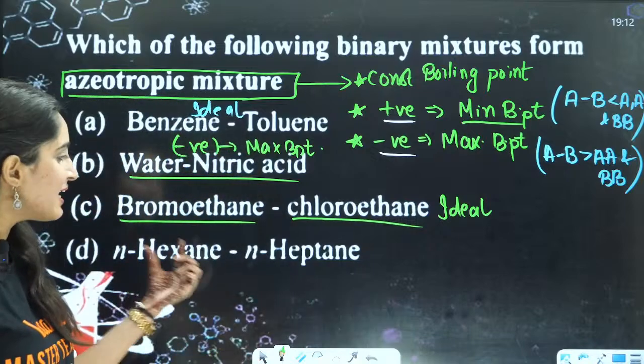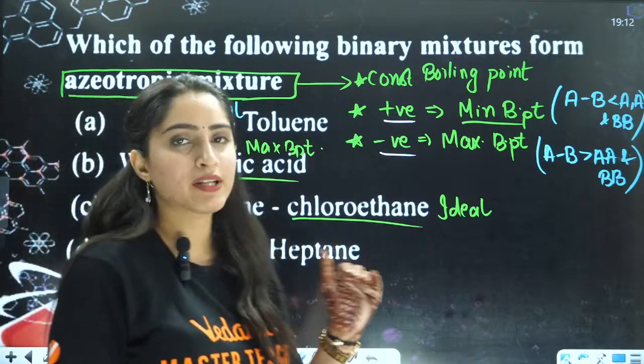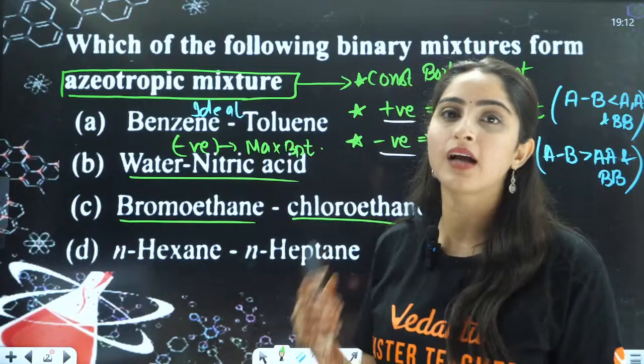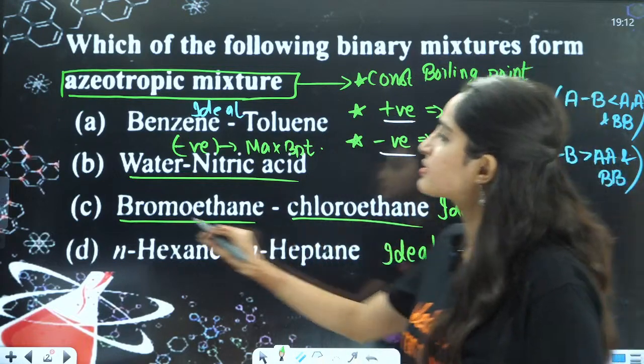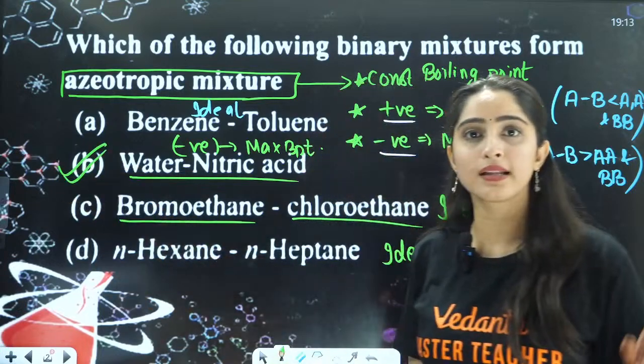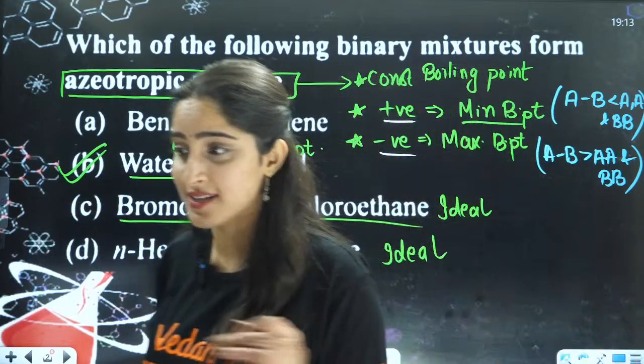No azeotrope. N-hexane and N-heptane: everything is the same, it's just a difference of one carbon. Again, it is an ideal solution. Right? So B is your correct answer. That is water and nitric acid.